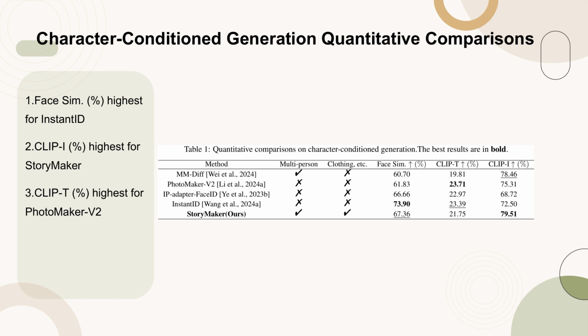Table 1 presents a quantitative comparison of character condition generation methods. The best results are highlighted in bold. The table shows that InstantID achieves the highest face similarity, Face Sim, percentage, indicating superior identity preservation. StoryMaker, on the other hand, attains the highest CLIP-I score, reflecting the consistency of the entire portrait, including face, hairstyle, and clothing. PhotoMaker V2 leads in CLIP-T, suggesting better adherence to text prompts. These metrics provide a comprehensive view of the performance of various models in character-conditioned image generation.